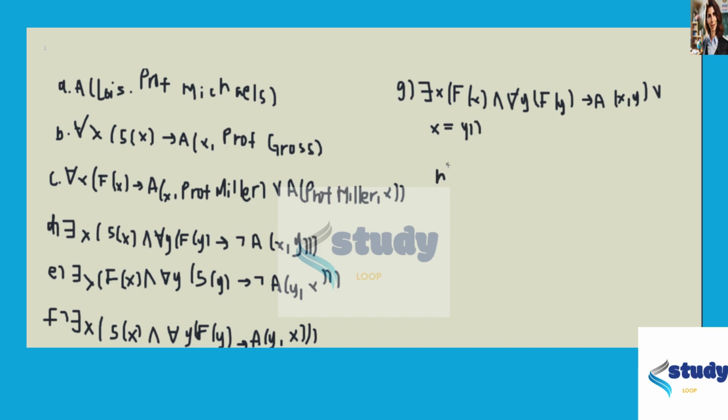And finally, for H, it states that some student has never been asked a question by a faculty member, which is: there is a person x who is a student, and for all people y, if they are a faculty member, then y did not ask person x a question. So that's the existential for S(x), and the universal of y for F(y), then not A(y, x).